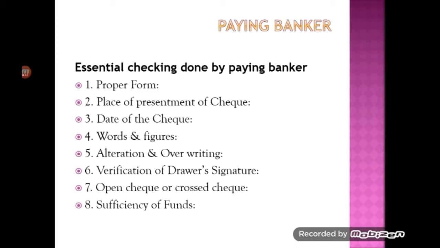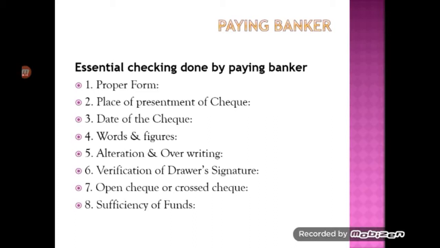So suppose somebody has altered the name or the amount, if the amount written in words and figures are not matching, or if there is overwriting done in the check, it needs to be rejected immediately before making any payment by the paying banker. Then they have to check a very important aspect, that is the drawer's signature. Who is the drawer? The drawer is the customer.